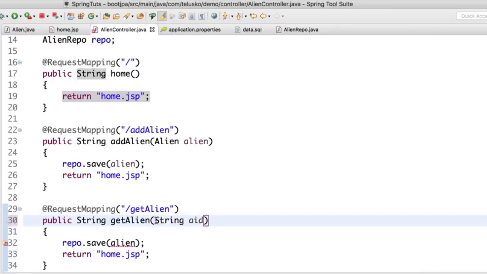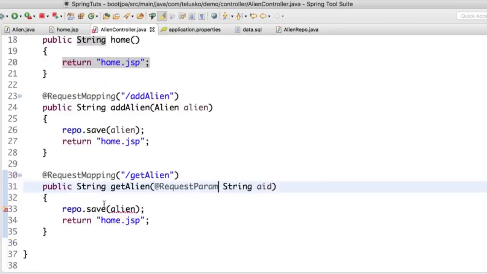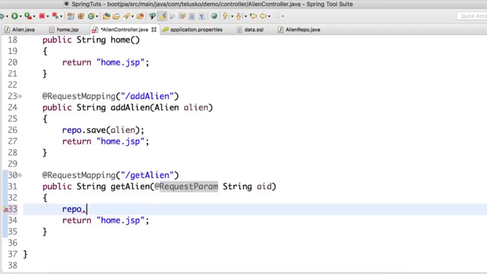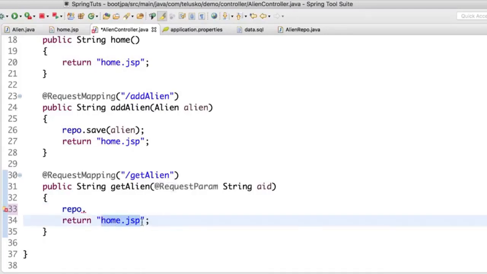And if you want to map this, I will be using a request param. So request param is something using which you can fetch the value from the client. Okay, so once I got the value, instead of saying save, I will be saying, okay, now what's the method I want to use here, and where do I store it? Okay, that's a question. In fact, we have one more question about home.jsp, which page I will be using now.